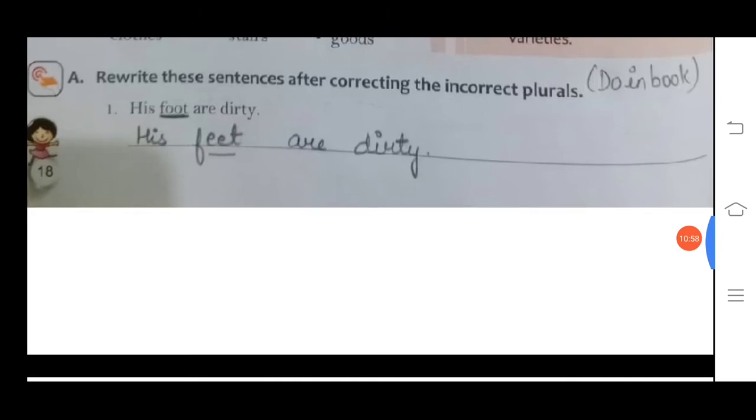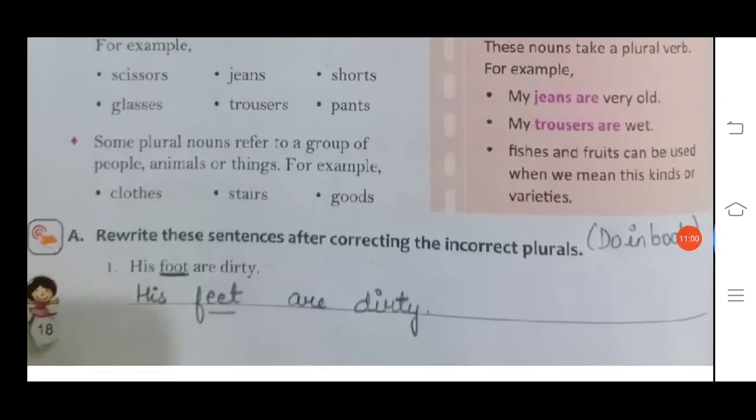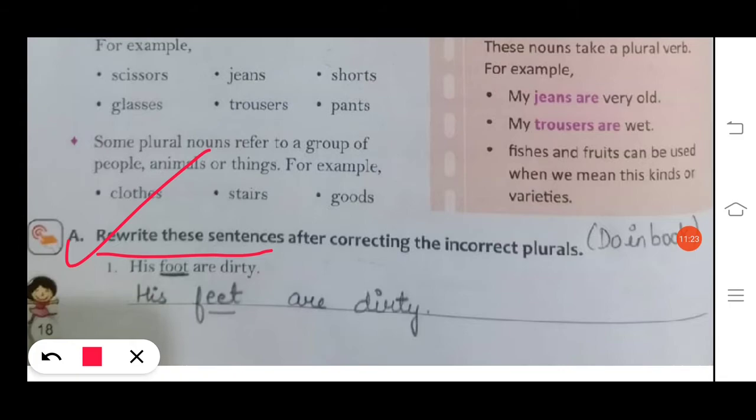We'll do the exercise A. Rewrite these sentences after correcting the incorrect plurals. So children, the question is containing the incorrect plural. I have underlined it, and that underlined plural, which is the incorrect one, you have to correct and write in the answer. And rewrite these sentences means you have to again write the full sentence in the answer after correcting the incorrect plurals, and this exercise you will do in the book neatly.